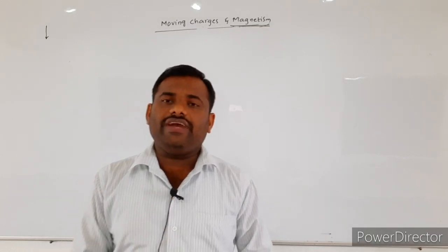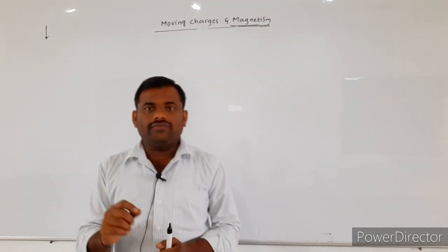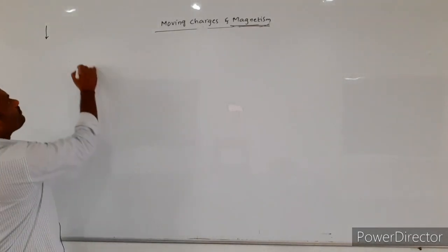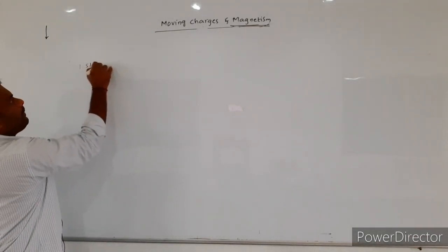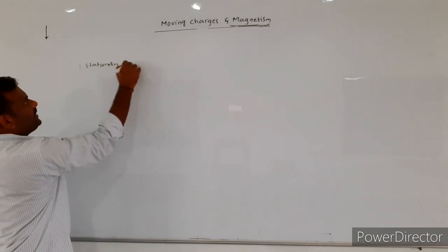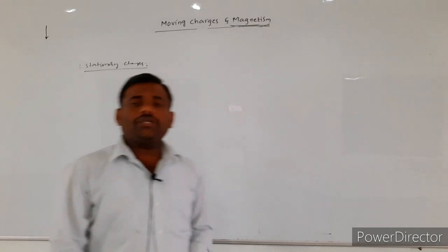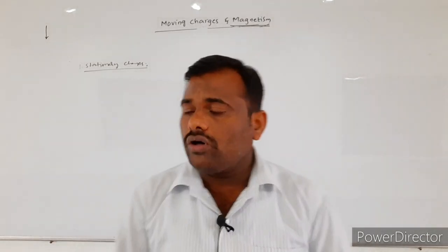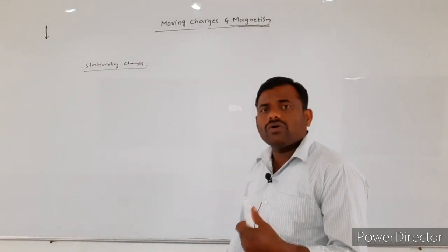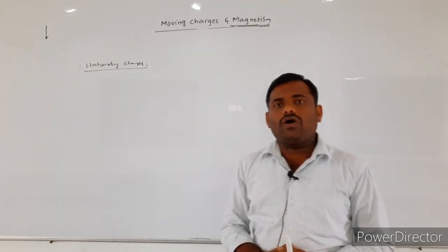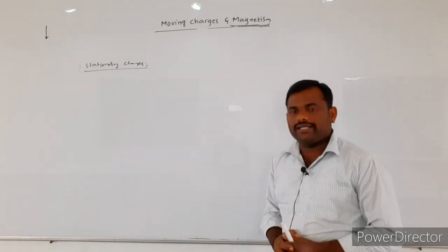Before we study how these moving charges produce the magnetic field, let us discuss some basics that we studied in the previous classes. The first point is about the stationary charges. In this topic we are going to read about moving charges, but before studying their properties, once again we recall the stationary charge.